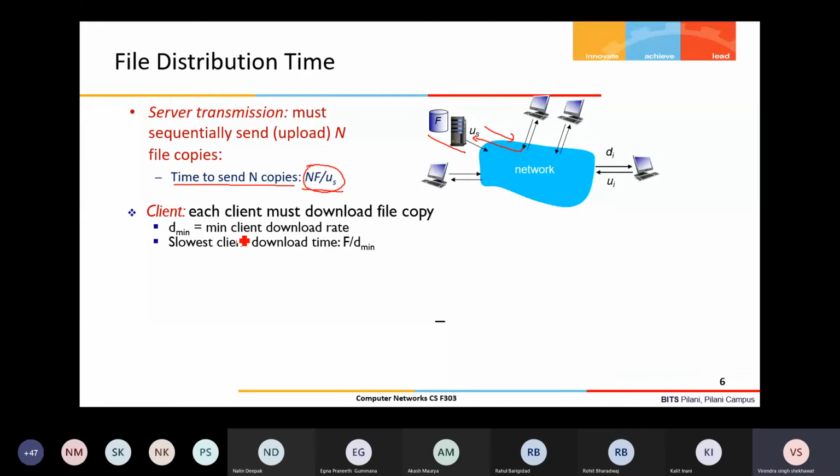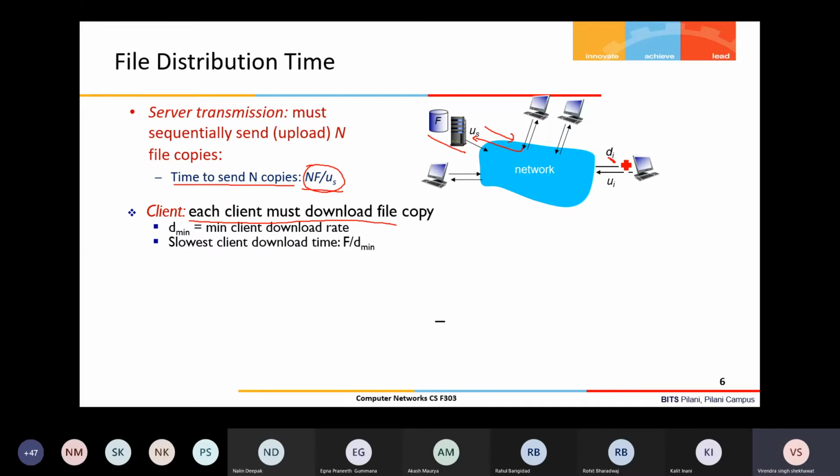Now from the client point of view, there is another delay component: each client must download the file copy, and that will depend upon the download capacity. Each peer has some download capacity, D1, D2, D3, D4 to Dn, right?